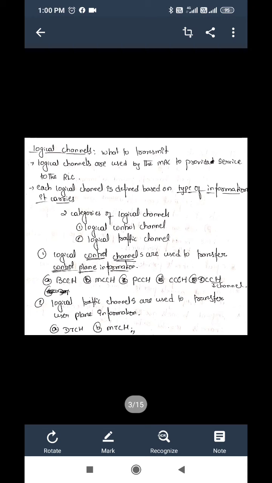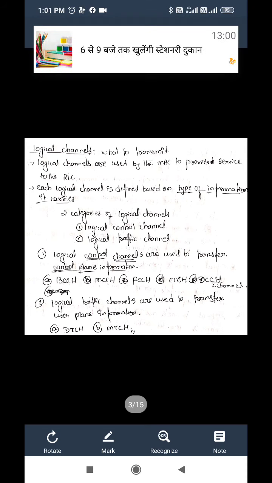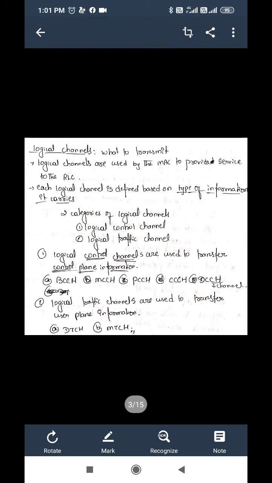There are two categories of logical channels. One is the logical control channel and the second is the logical traffic channel. In the logical control channel, control plane information will be present. Control plane information means anything other than the user's signal or user traffic. The control signals, that is signaling, will be present in the logical control channel.